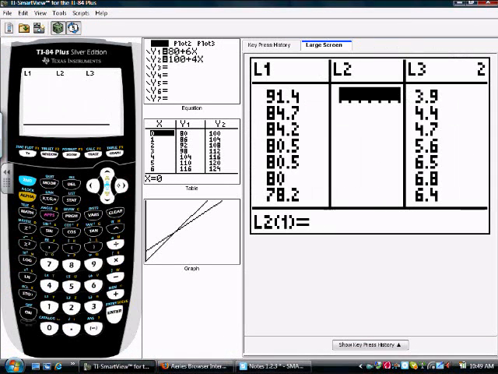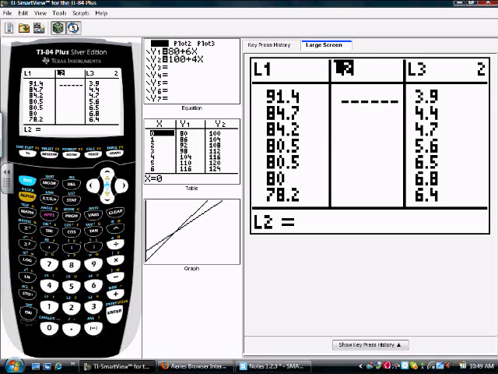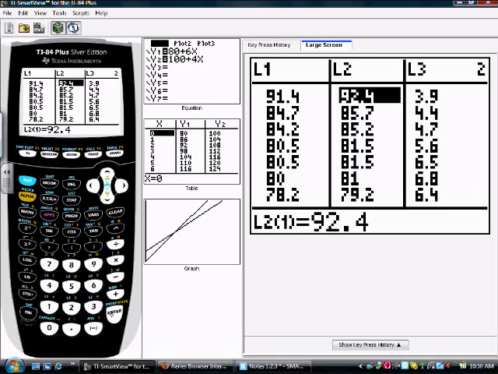So in list 2, I'm going to arrow up to the top, clear it, do not delete it, as you like to do. And I'm going to take everything in list 1 and add $1 million. List 1 plus 1. Boom. Okay. Recalculate your mean, your standard deviation, your median, and your IQR for me.